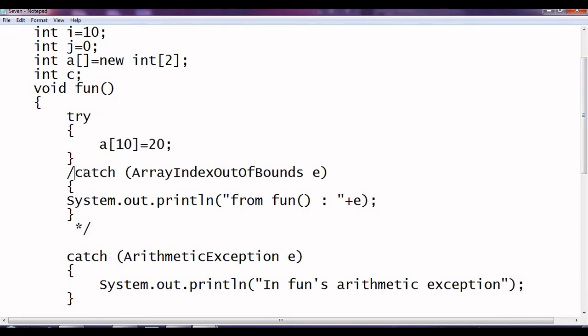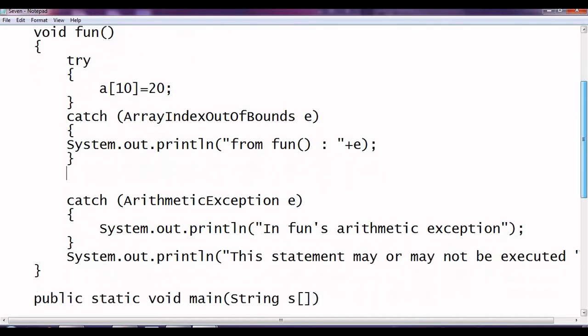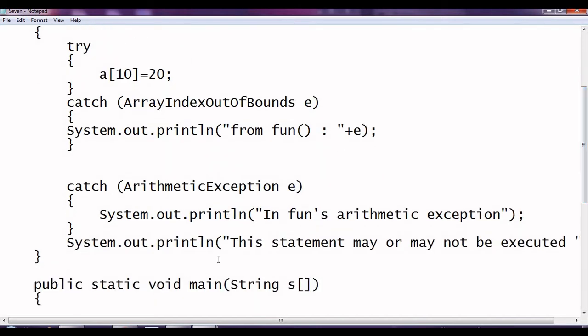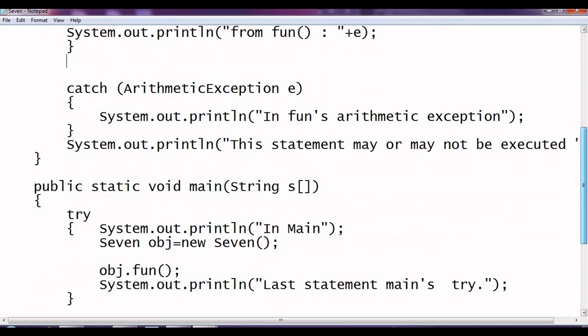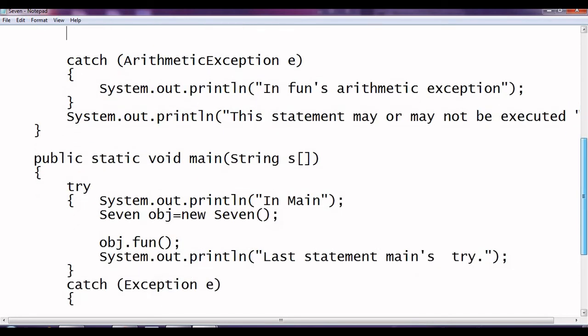Then assume that we have a catch available over here. We have multiple catches available, and then we have main. In main we are printing, then an object is being created, and then we are calling the fun function. Please understand that this is inside the try block.